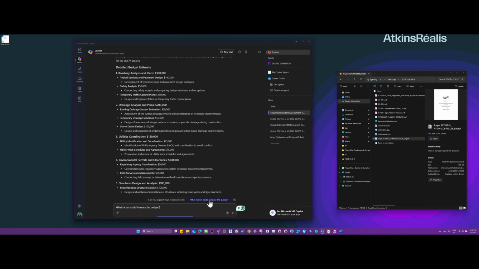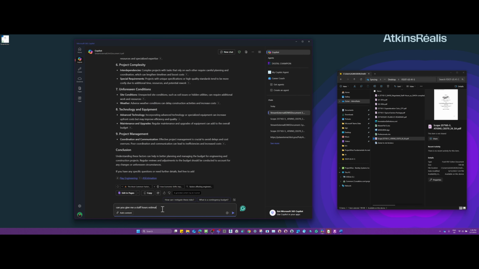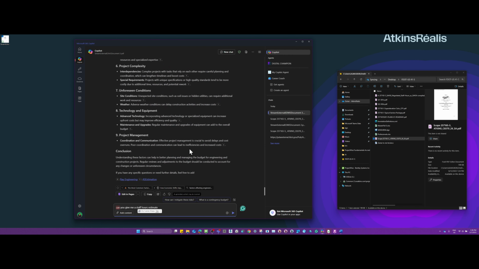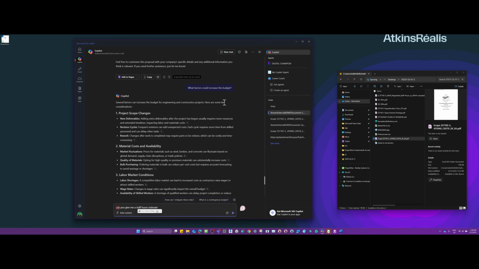Let's see, what factors could increase the budget? And can you give me a staff hour estimate? First of all, let's see what factors it gives us here. So several factors.